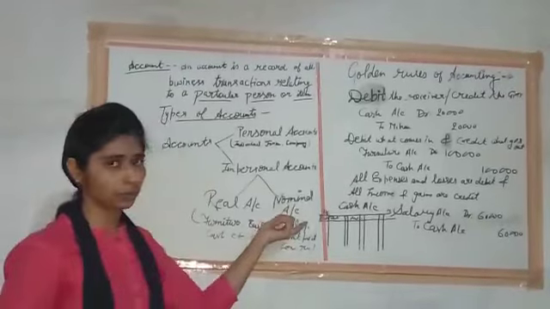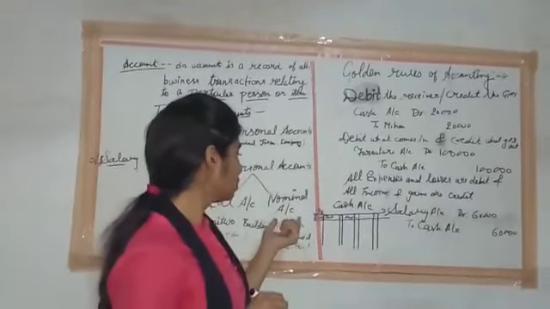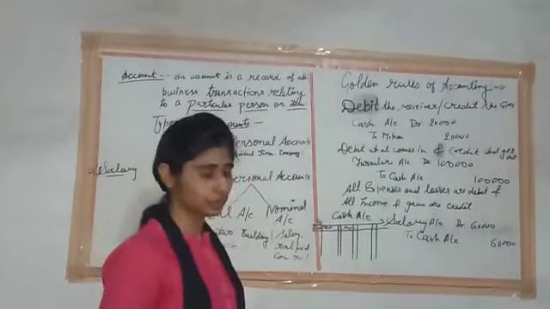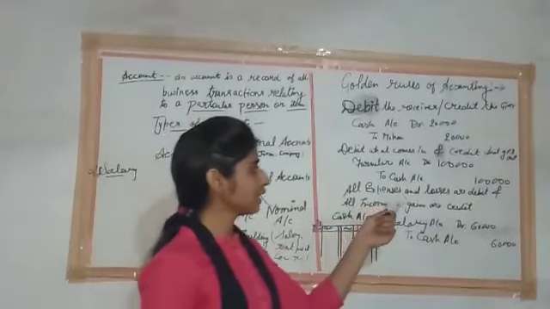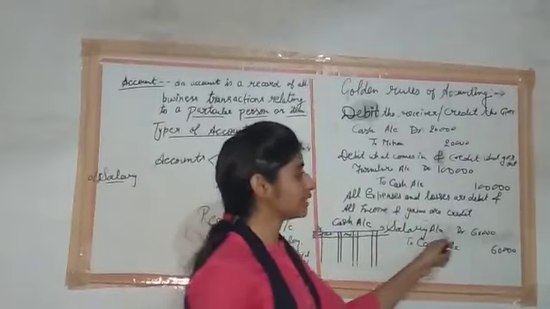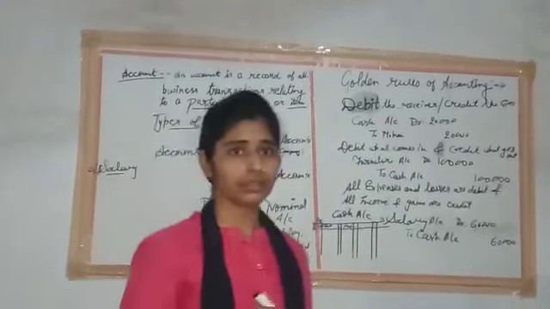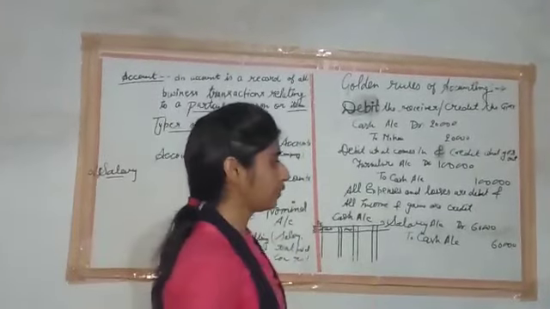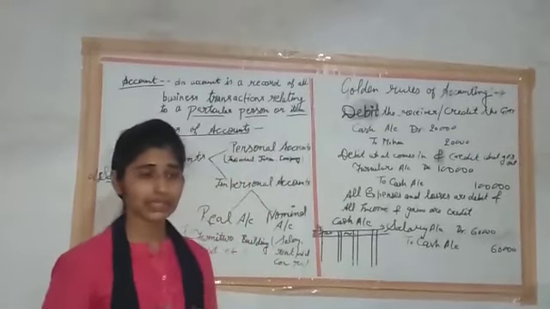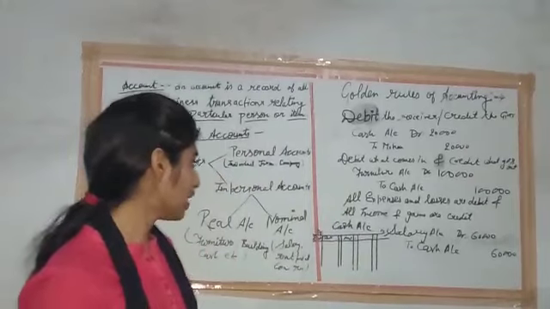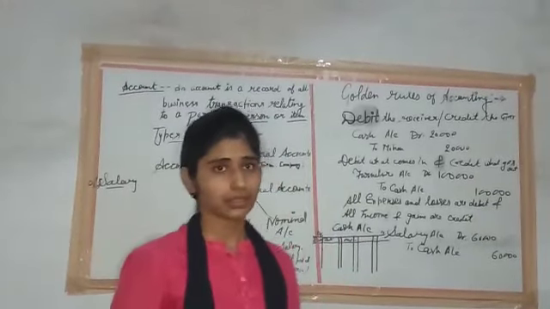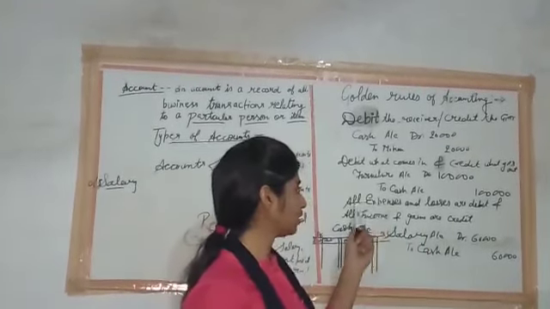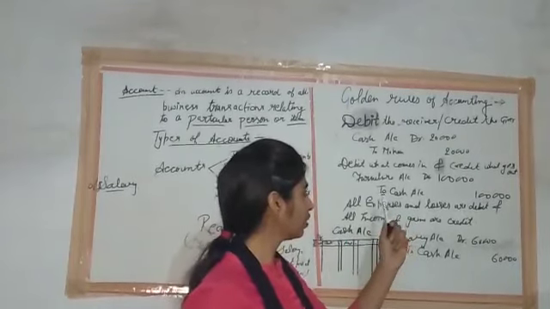Next one is the nominal account. As we know, nominal account includes all the expenses, losses, income and gains. So the debit and credit rule for nominal account is: all expenses and losses are debited and all incomes and gains are credited. Let us see an entry: salary paid to the employees for 60,000, meaning 60,000 paid to the employee. Salary is a type of expense for the business, so salary will be debited because expenses are debited.